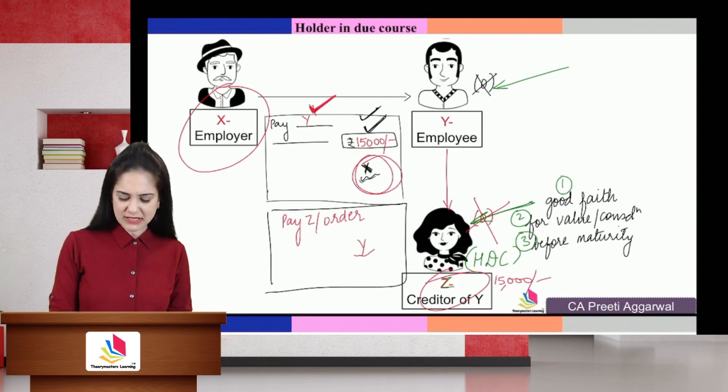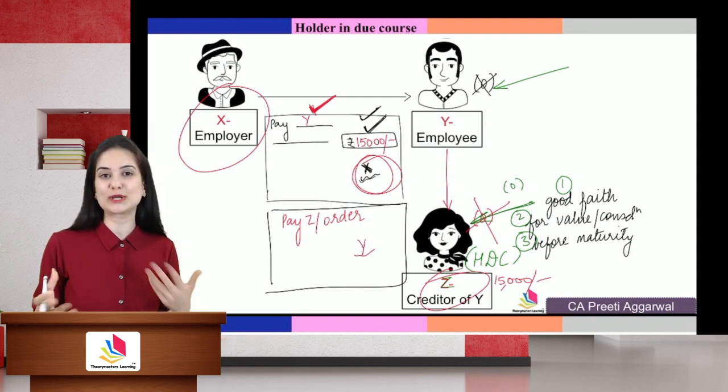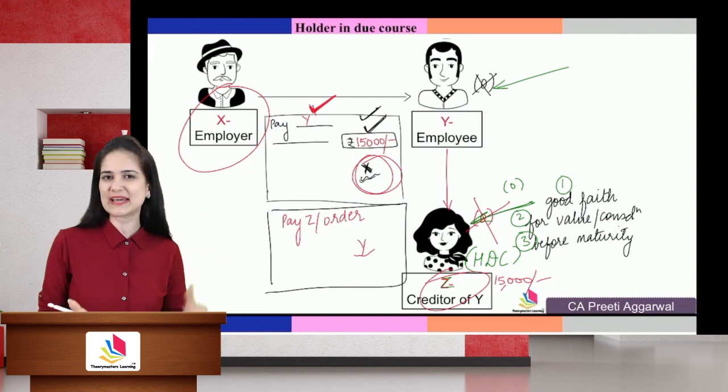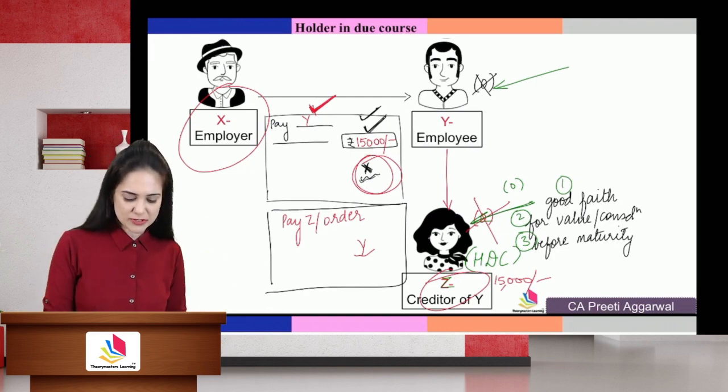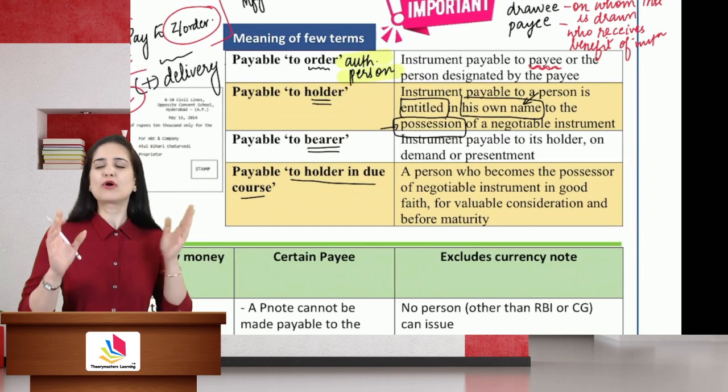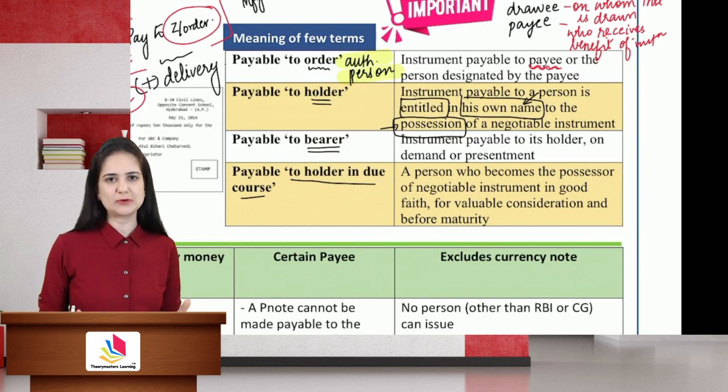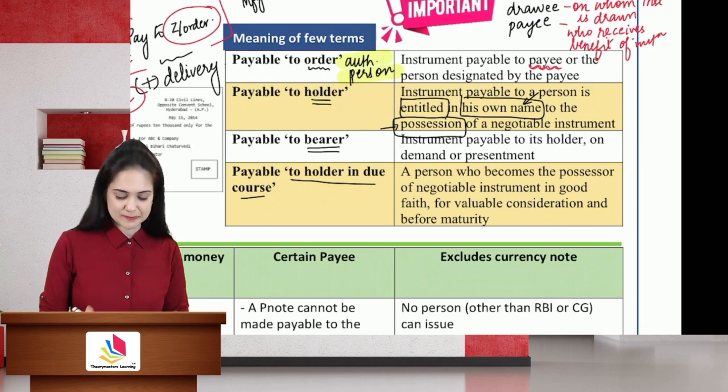Alright, so can we say that this is an exception to the rule that you cannot give what you do not have? Yes, this seems like an exception. If this question is asked in your examination, you can confidently write that example. You can explain it because it's a genuine example based on a case.